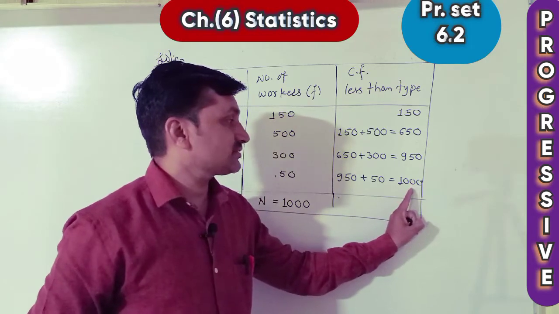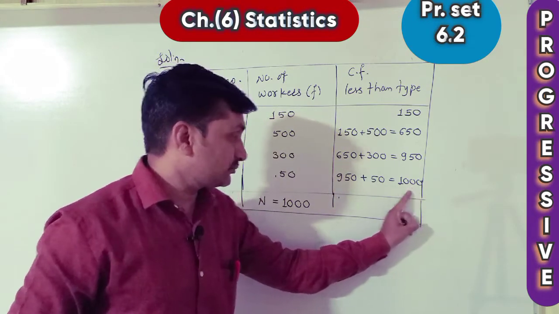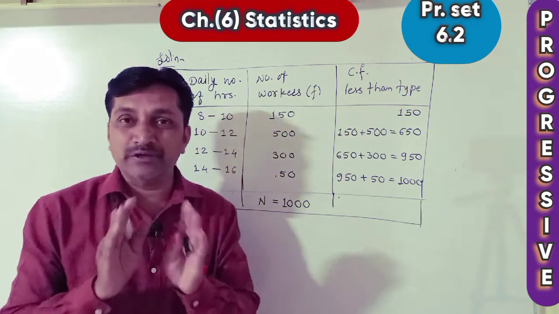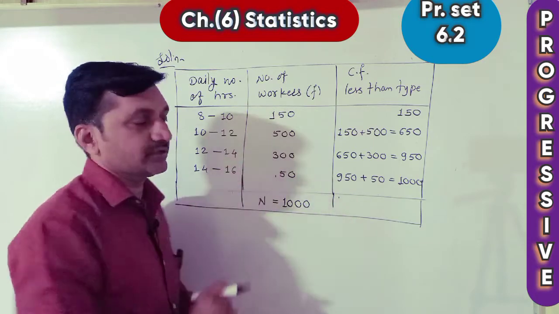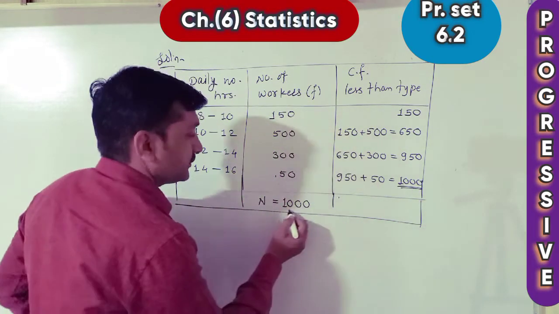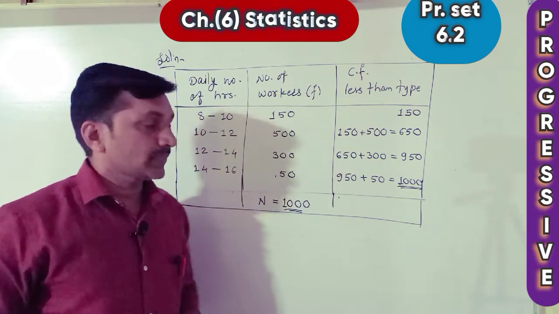The last cumulative frequency is also 1000. If the last CF value and N, the sum of frequencies, are the same, then our table is correct. Understood? Both values should be the same.